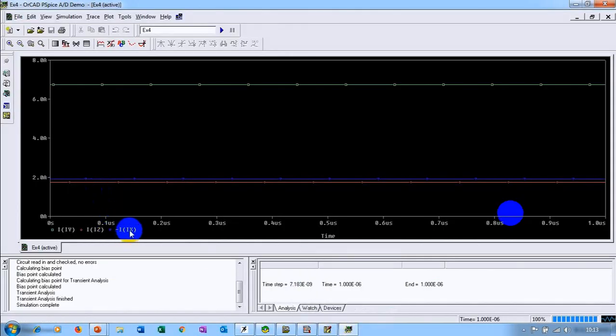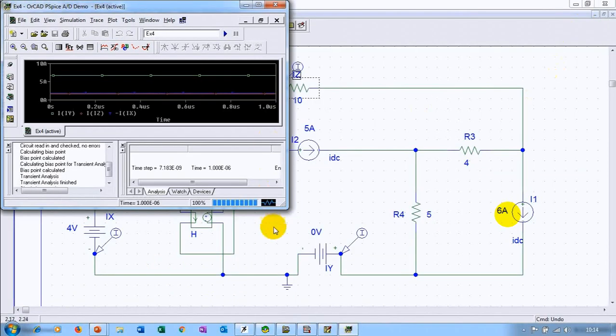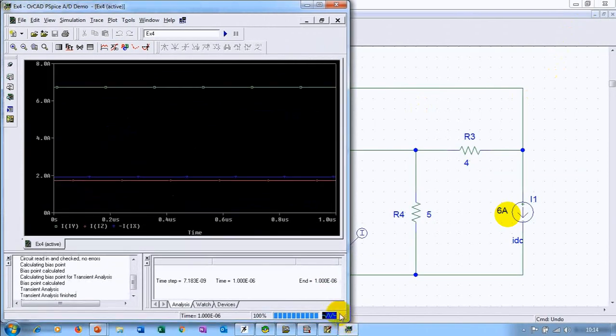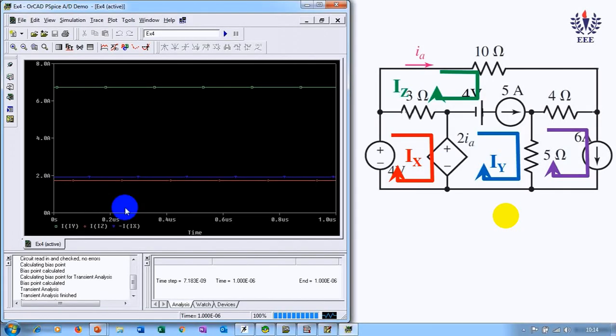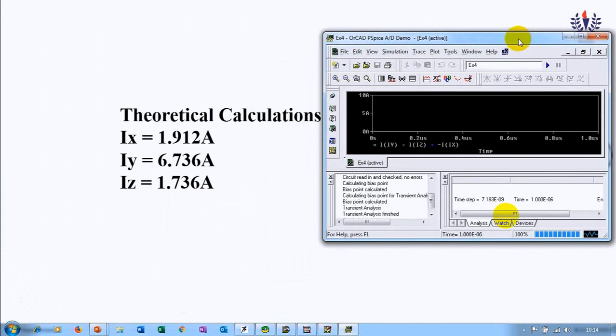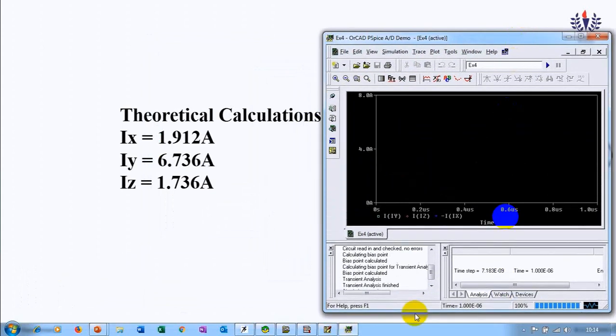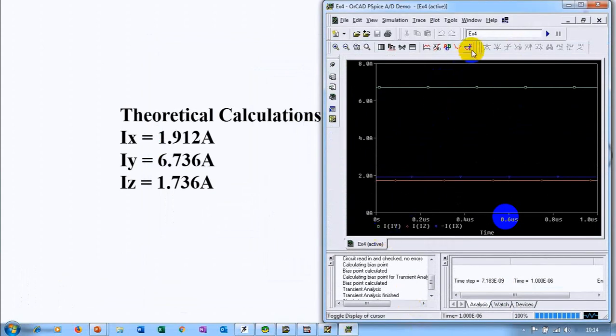Now let us check your output. Yes, you can see we have got IX, IY and IZ. So IX is 1.9 something. And let's now see our results. Okay, let's click on toggle cursor. Now what is your IY?